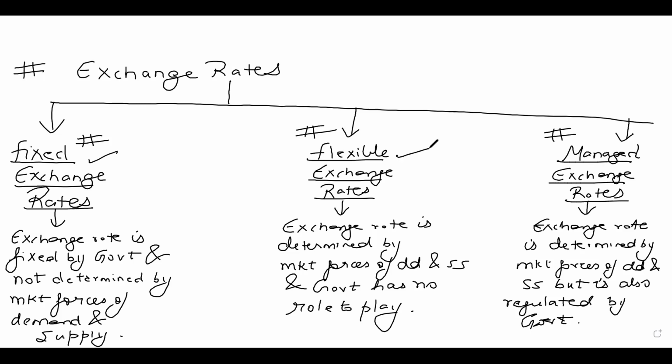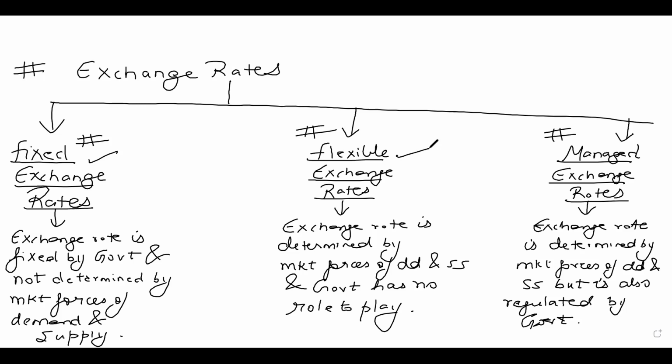When I say that our economy follows a managed exchange rate system, it means the exchange rate of our economy is determined by market forces of demand and supply, but the government also has a role to play. The government decides the upper band and the lower band, and the exchange rate can fluctuate between them based on market forces.